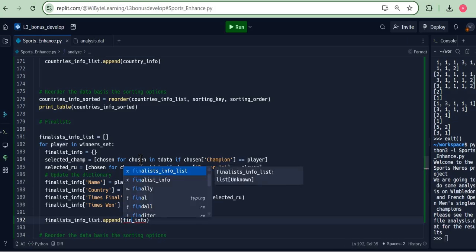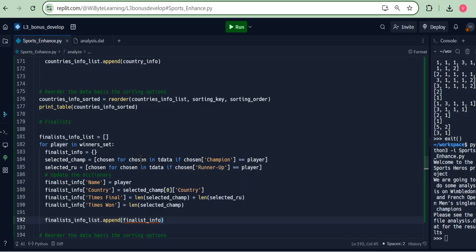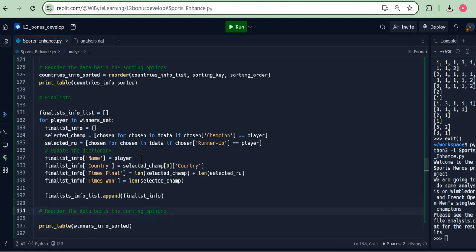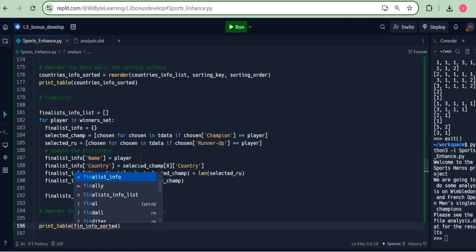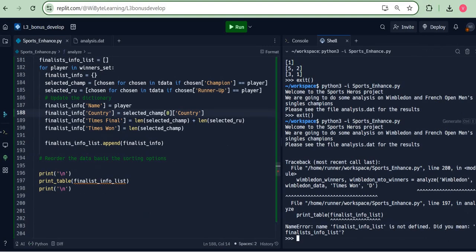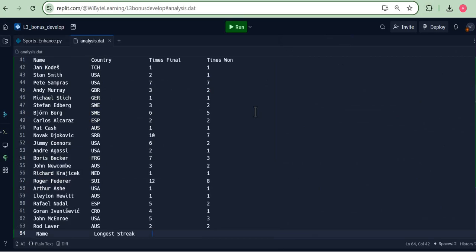So this has captured the data into my file. And of course, I won't want to do this because these keys are totally different. But then I can just go and print this table, finalist info list. I can print this in my analysis. Okay, so there's a small mistake here. It should be finalists. So now when I run this code, I get the lists of finalists being formed.